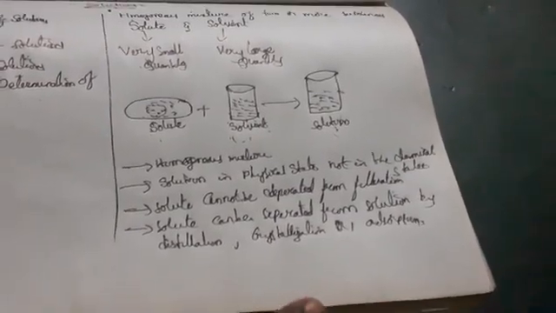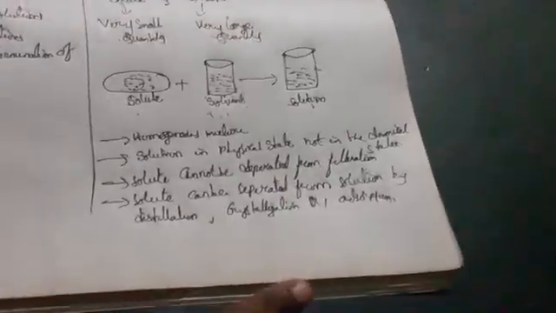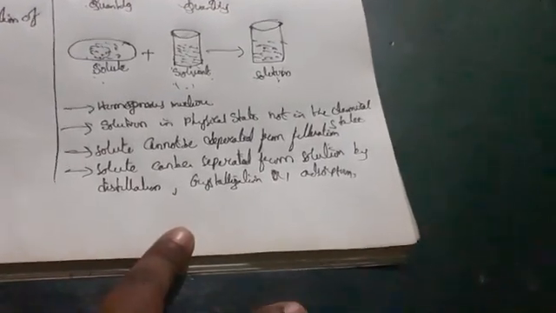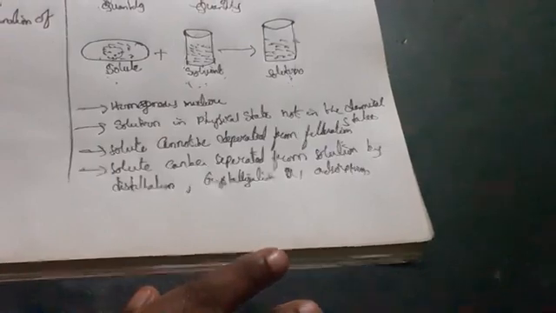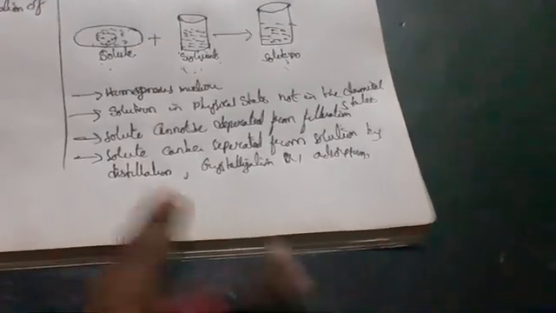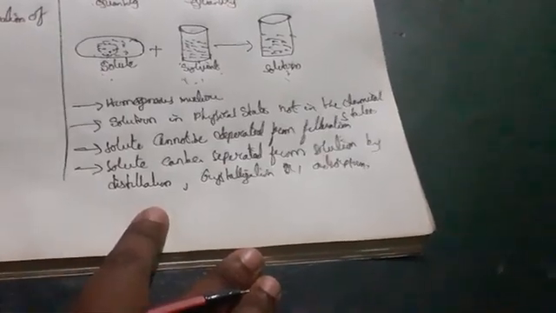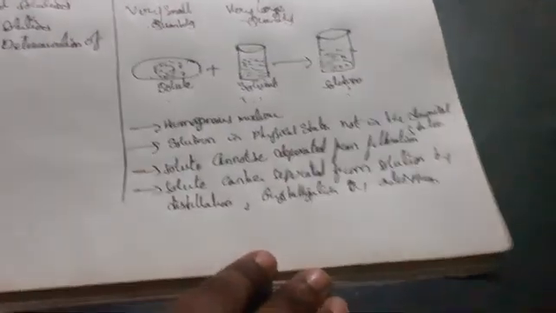And crystallization also, from crystals we can do it. Adsorption also, from adsorption we can do it. All of this is a very long process. So solute can be separated from solution by distillation, crystallization, or adsorption.